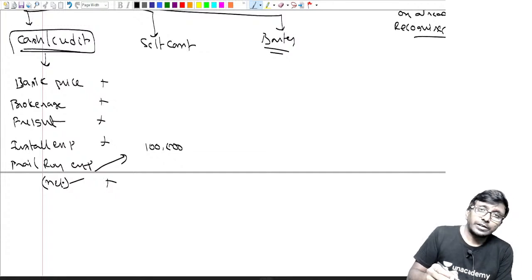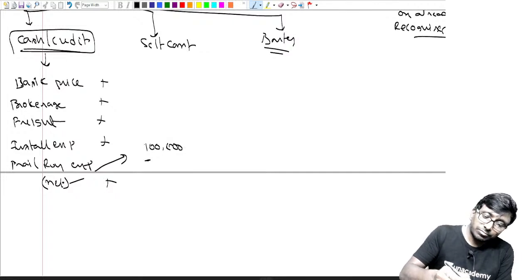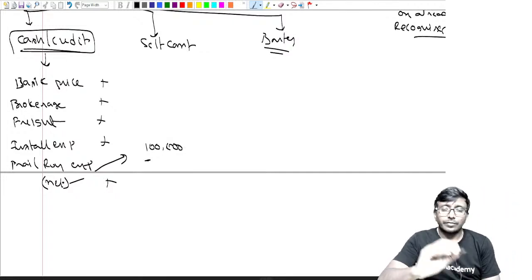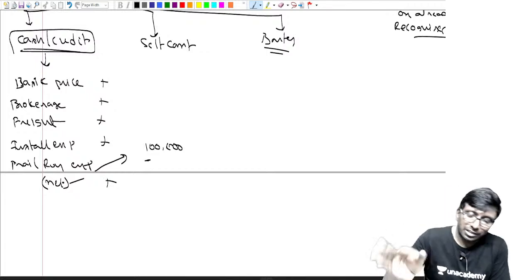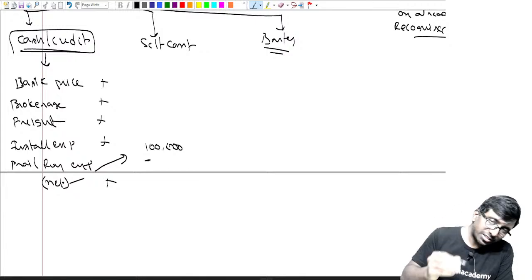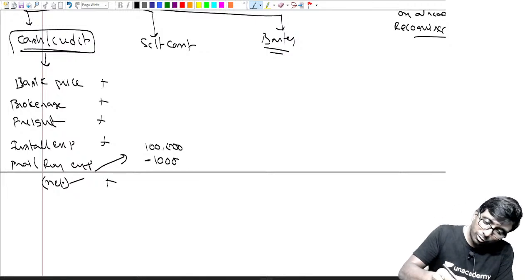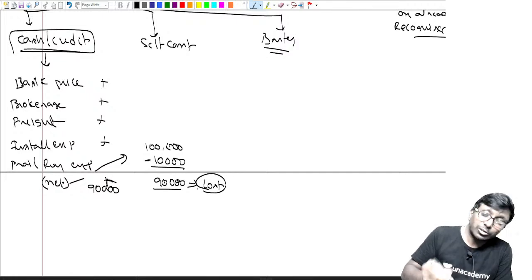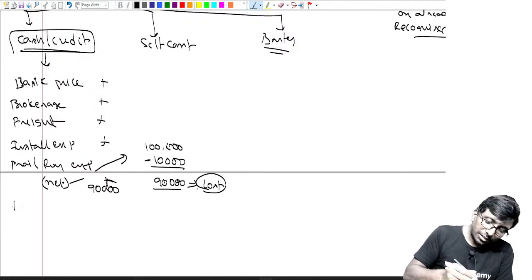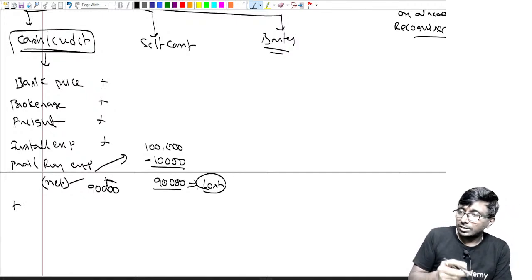For the trial run you spent 1 lakh. But out of that 1 lakh, suppose you made some product which is not of good quality, but still you sold it to somebody at a cheaper rate. It may be a loss to me, but still I sold it. I got 10,000 rupees. That means what you lost on the trial run, that is equal to cost. That's why here only 90,000 rupees is what you are supposed to take. Understand?